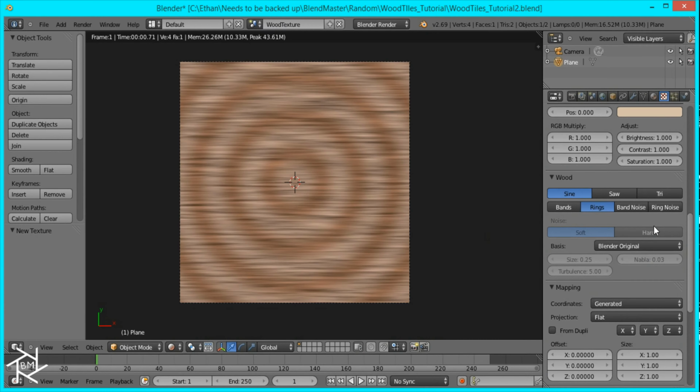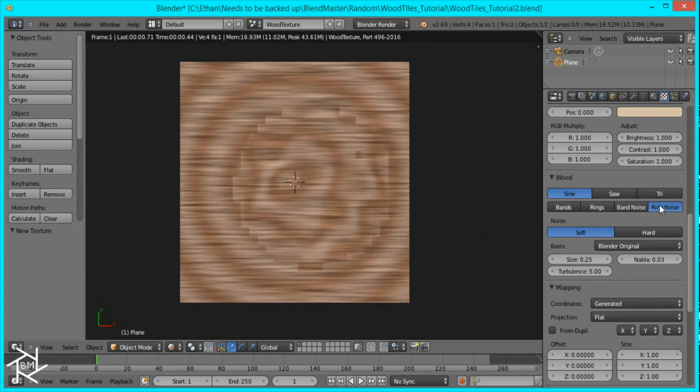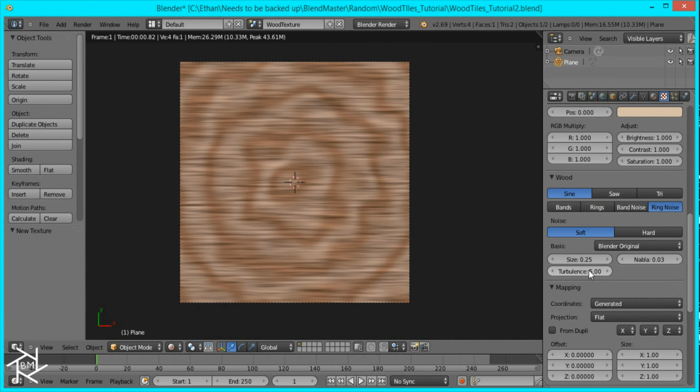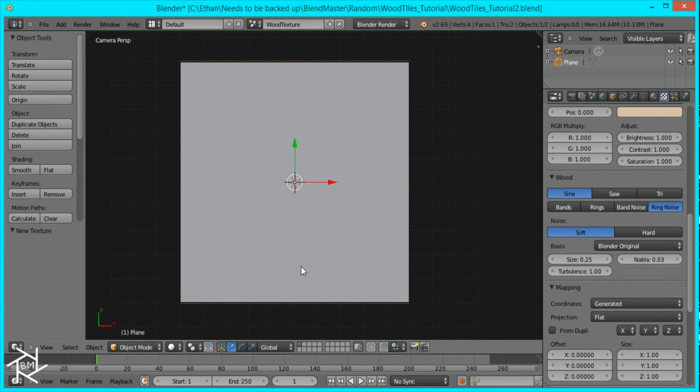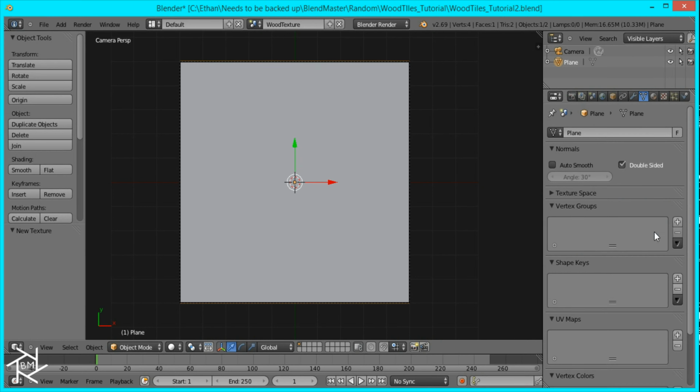I'm also going to switch it from rings to ring noise to get some distortion, but I'm going to bring down the turbulence to, let's say, 0.3 or maybe just 1. Yep, that's looking good. I'm going to go to solid view and come over here and add a UV map. We'll name this ring 1.